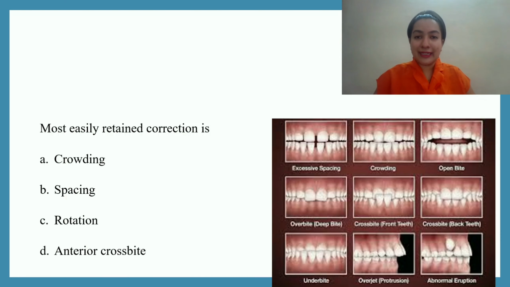Option D is correct, that is anterior crossbite, because if we have an anterior crossbite and once we jump the bite, correcting an anterior crossbite is known as jumping of bite. So once we jump the bite and it comes here, it is naturally retained. If my upper anteriors were in crossbite with lower anteriors, we jump the bite and my upper anteriors are now touching the labial surface of lower anteriors the way it should be. It will act as a natural retention procedure, because my lower anteriors will not allow the upper anteriors to jump back inside again. So the most easily retained correction is anterior crossbite.